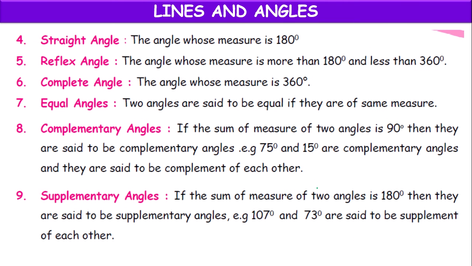Suppose one angle is given and the other angle is to be found out. If the angle is 60, then what is its complement? 90 minus 60, 30. Or if the angle is 60, what is its supplement? 180 minus 60, 120 is its supplement. Like that we can find complementary and supplementary angles.